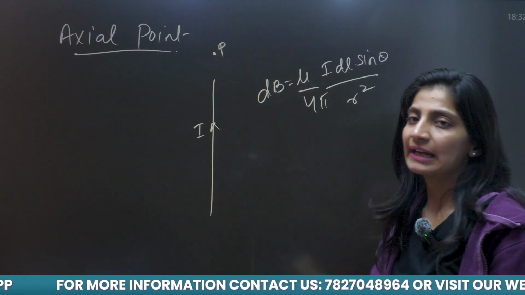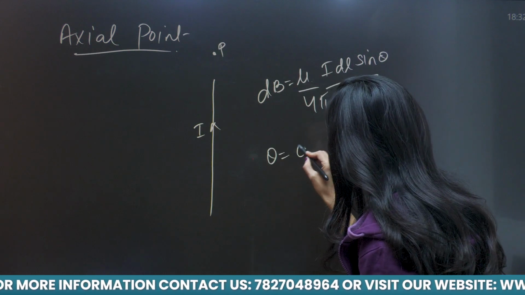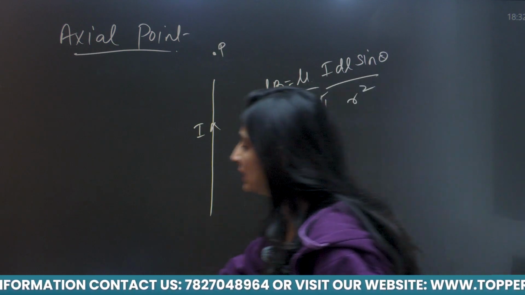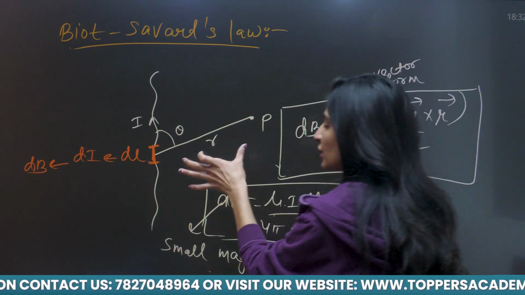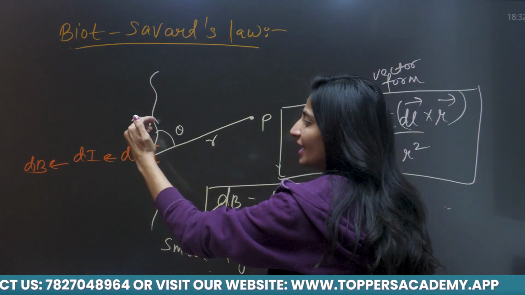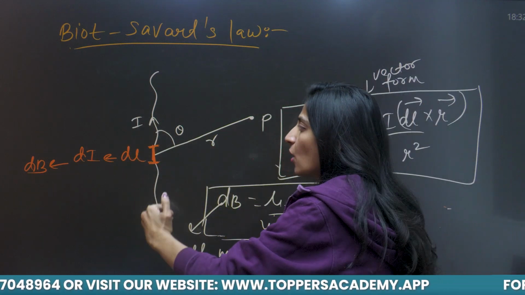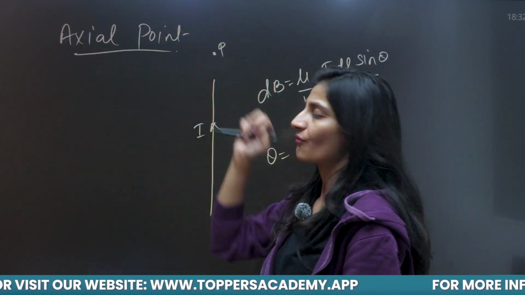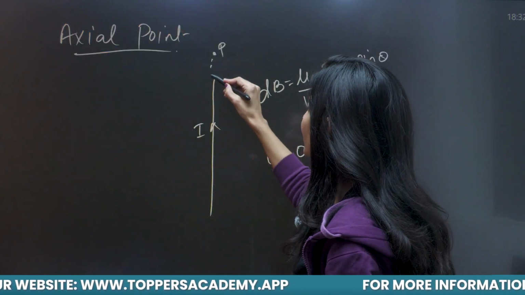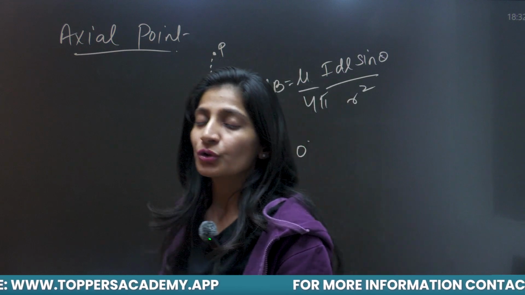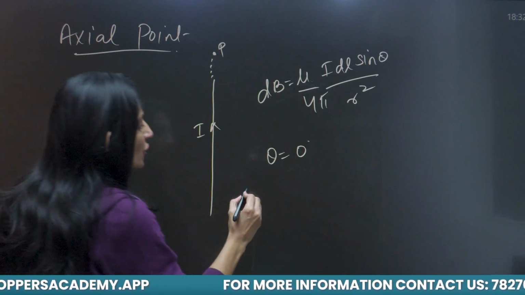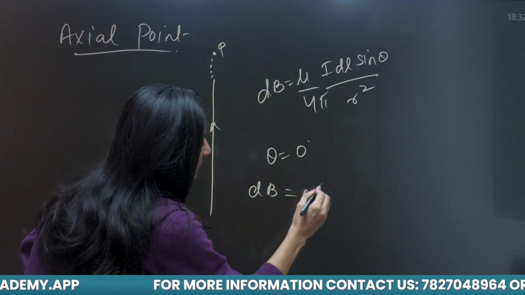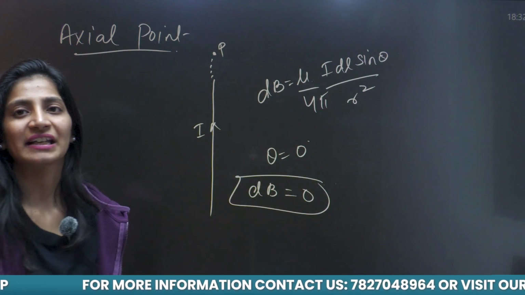I can see that theta here is 0 degree, because theta was the angle that its position vector r was making with the axis of the wire. But now the point is lying on the axis of the wire, so theta here is 0 degree. You know sine 0 is 0. So I am getting a 0 magnetic field due to this current carrying wire.